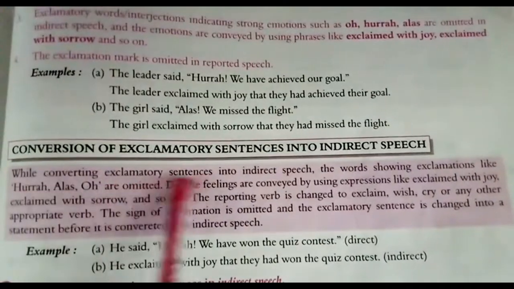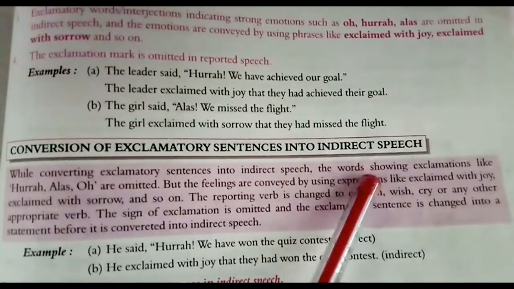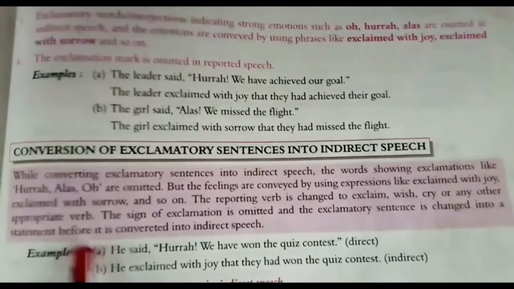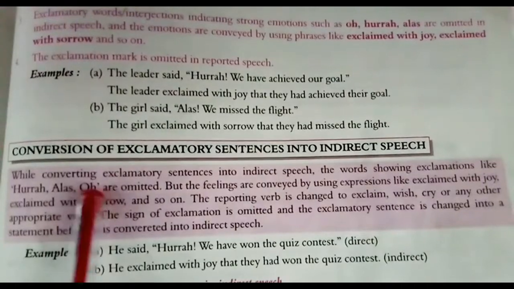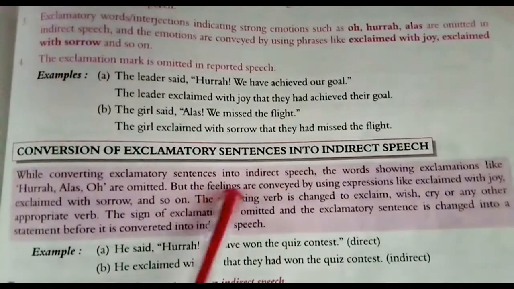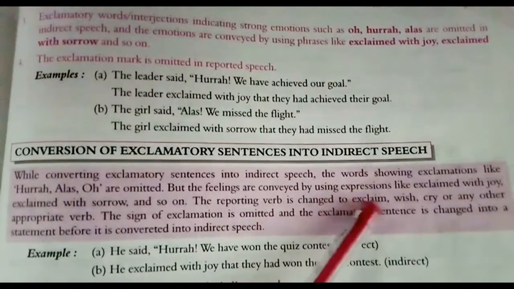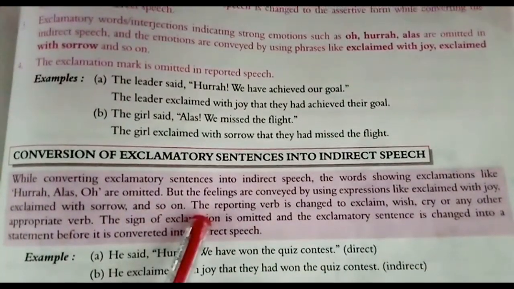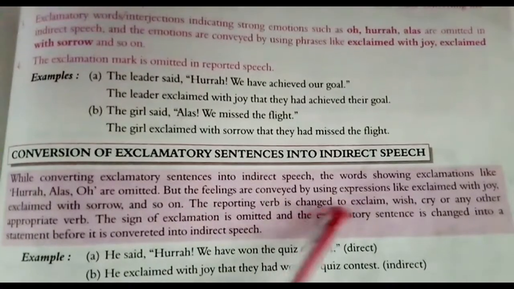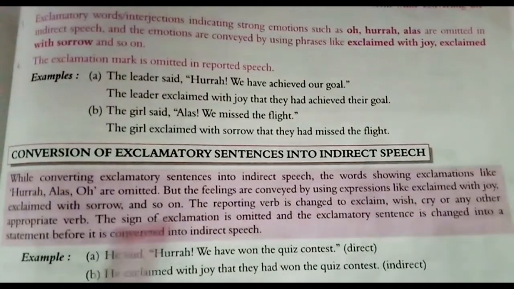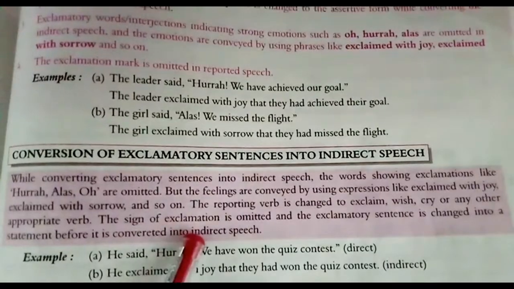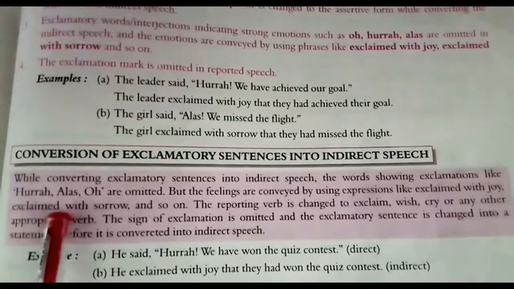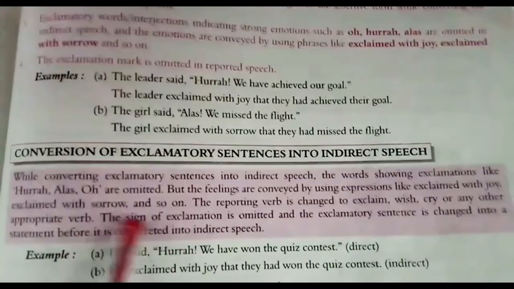Conversion of exclamatory sentences into indirect speech. Now, exclamatory sentences हैं उन्हें हम जब indirect speech में change करते हैं तो what do we need to keep in mind? While converting exclamatory sentences into indirect speech, the words showing exclamations like hooray, alas, oh are omitted, but the feelings are conveyed by using expressions like exclaimed with joy, exclaimed with sorrow, and so on. So, interjections and exclamatory words will be removed. उसकी place पे phrases will be used.